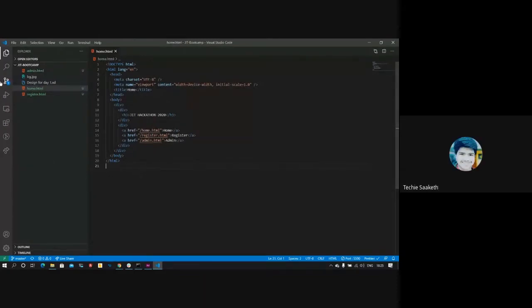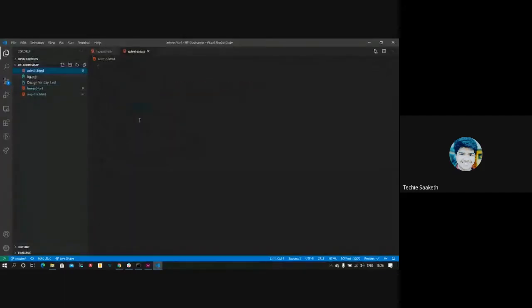So I have created register and admin files to route for the register and admin pages. When you click on register, it will display register.html in the browser. So let's give it a try.